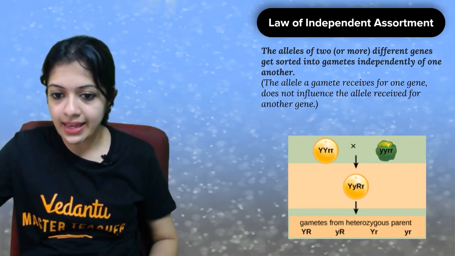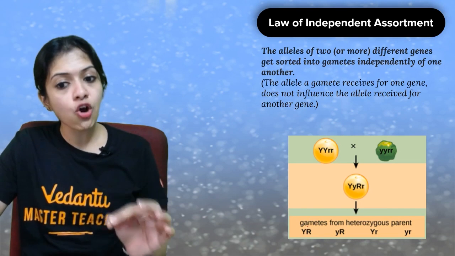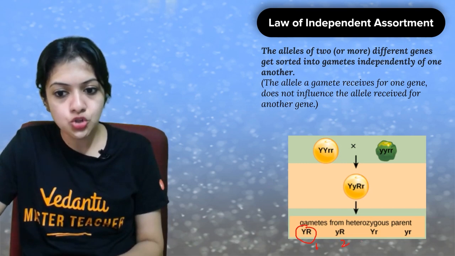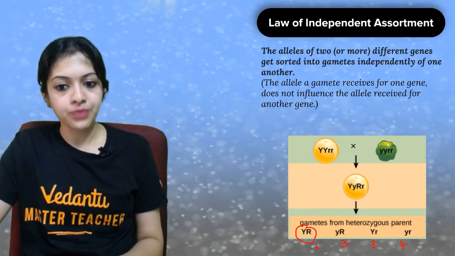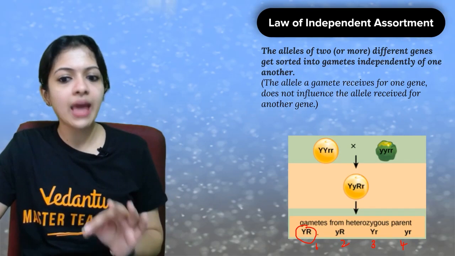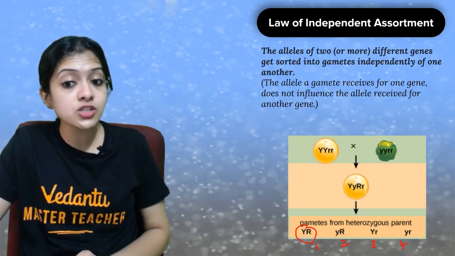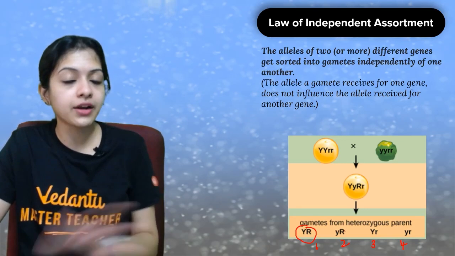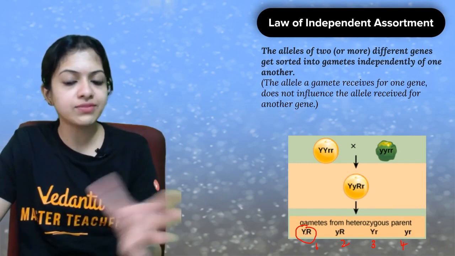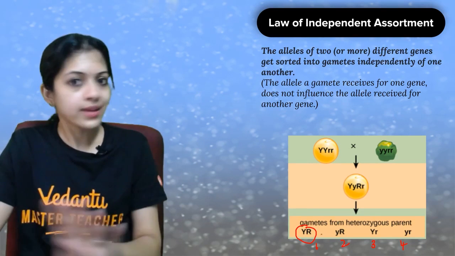What I mean to say is, just because gamete, let's number them as gametes 1, 2, 3, and 4 here. Okay, in gamete 1, just because there is a capital Y and the capital R doesn't mean gamete 2 will not receive the capital R or the capital Y, or that gamete 3 and 4 would also not receive the capital Y or capital R. No, nothing like that.